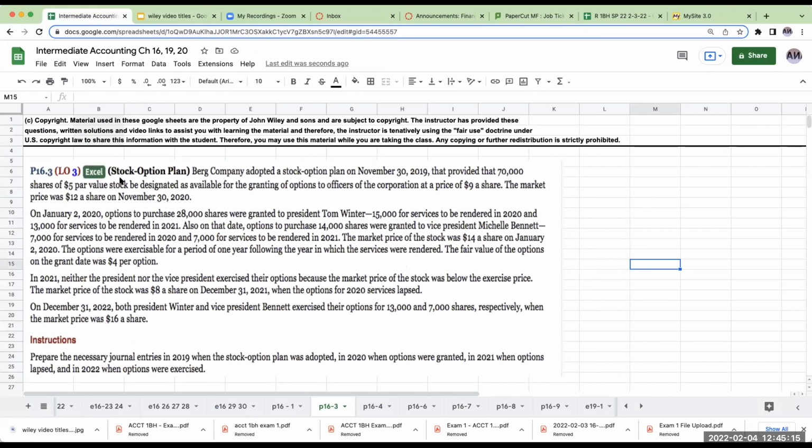Okay, so right over here, stock option plan. We adopted a stock option plan on November 30th that provided 70,000 shares of $5 par value stock to be designated as available for the granting of options to the officers of the corporation at a price of $9 per share. The market price per share was $12 on November 30th, 2020.